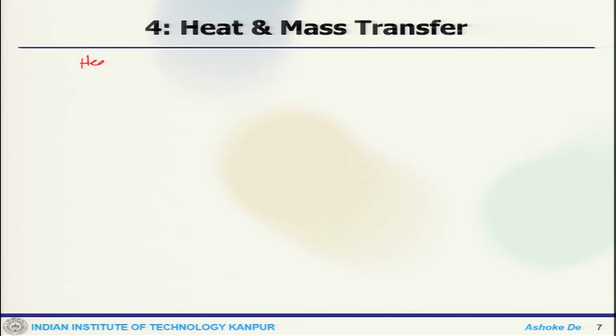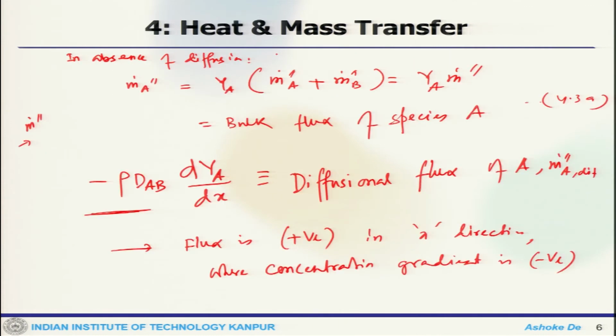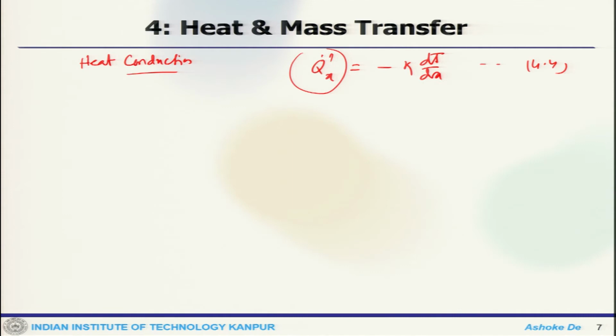Now, if we put an analogy between this diffusion and the heat conduction, then one can look at the heat conduction equation where Fourier law says that heat flux is minus kappa dT by dx. Now, both expressions indicate a flux, in one case a heat flux and in the other case a mass flux. Both are proportional to the gradient of either temperature or the scalar quantity, the mass.